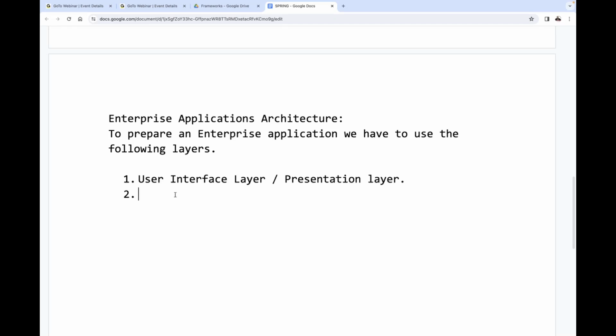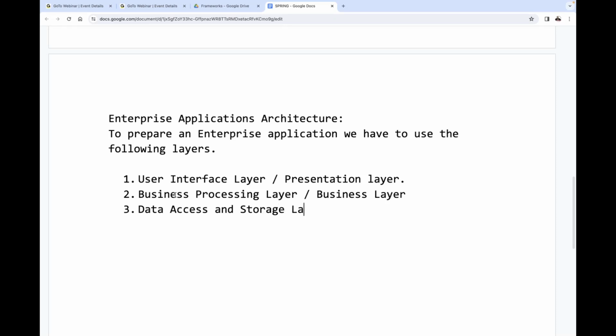And the second one is the business processing layer, or simply we can call it the business layer. Third one is the data access and storage layer, or simply persistence layer, or we may call it data layer.